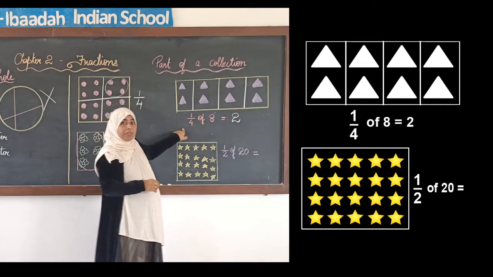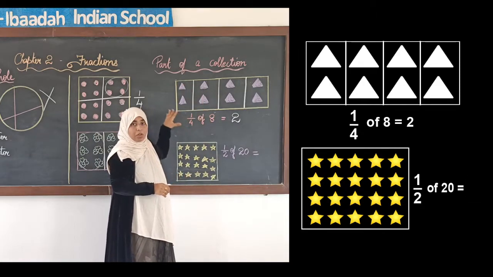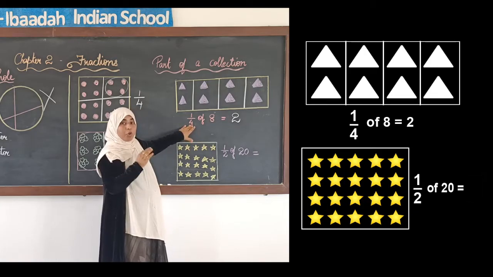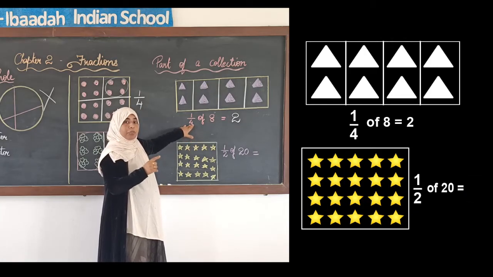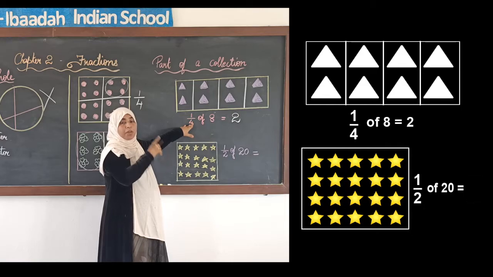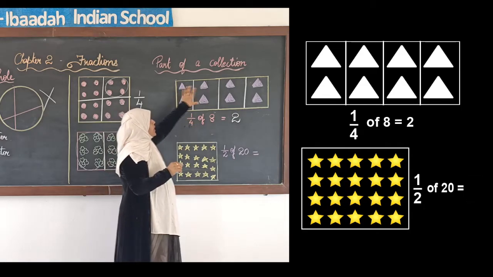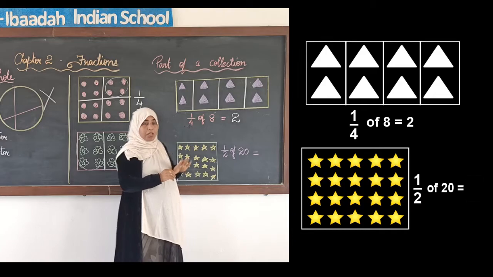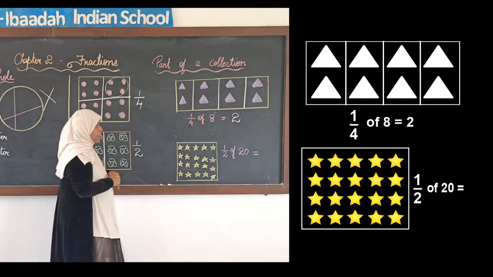Understood? When we divide a collection into 1 by 4, that is 4 parts, we have to find how many triangles each group or each part will have. Okay. Now, let us try the second example.